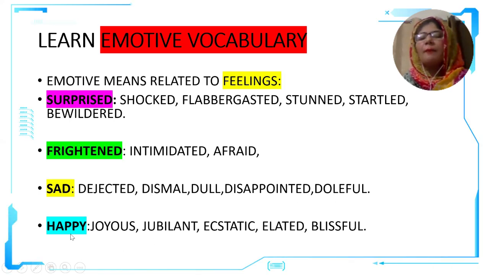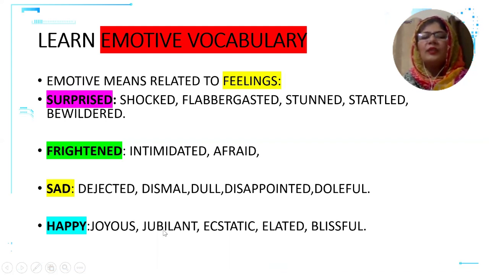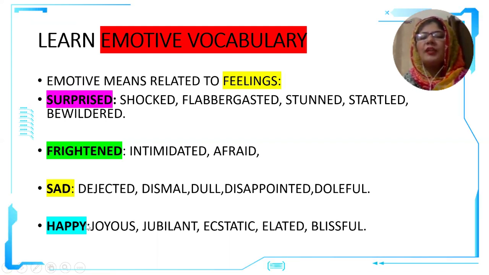And the last example of emotive vocabulary is happy. Two synonyms of happy start with J, joyous and jubilant. Two start with E, elated and ecstatic. And the last synonym is blissful. This is all with regard to the improvement, not only improvement, but obtaining full marks in the comprehension passage.